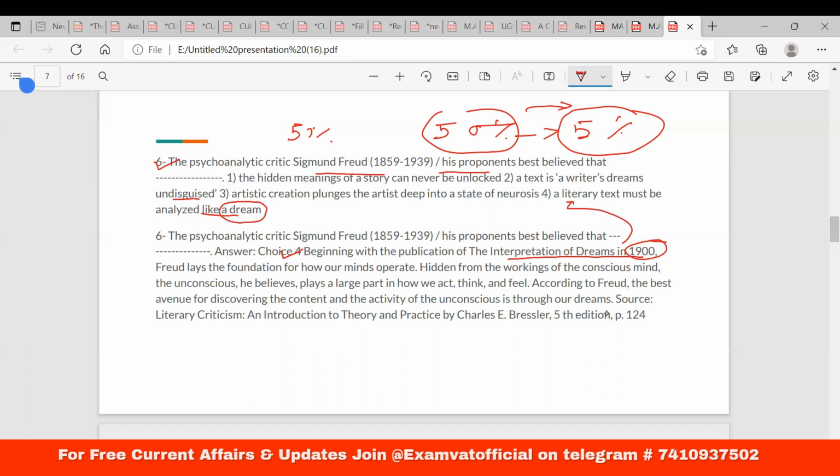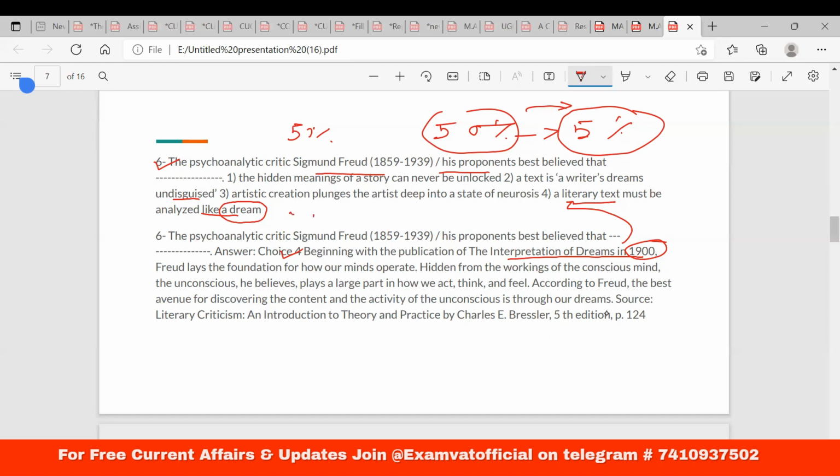It's a manifestation of the subconscious, so a literary text is also a manifestation of the subconscious. But Freud and his proponents believe that the subconscious is not a very individualized part. It is an instrumental component that collectively connects different psyches.